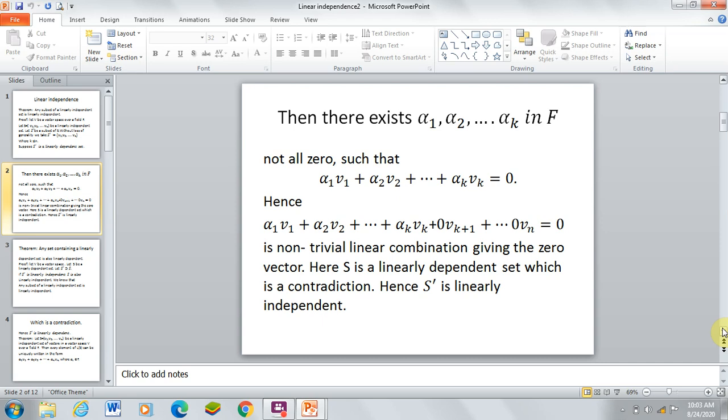Hence alpha 1 v1 plus alpha 2 v2 plus ... plus alpha k vk plus 0 v(k+1) plus ... plus 0 vn equals 0 is a non-trivial linear combination giving the zero vector. Here S is a linearly dependent set, which is a contradiction. Hence S' is linearly independent.